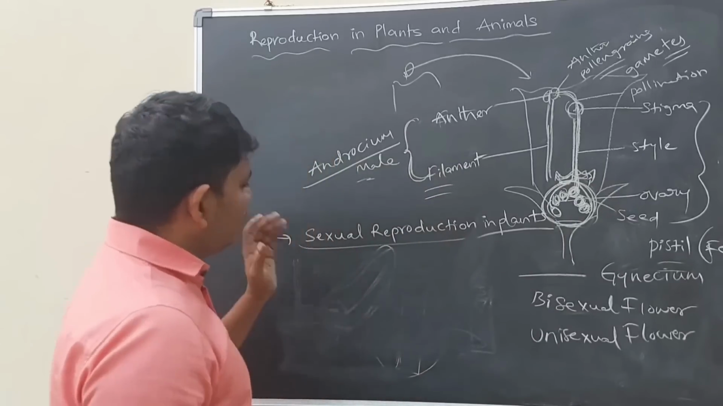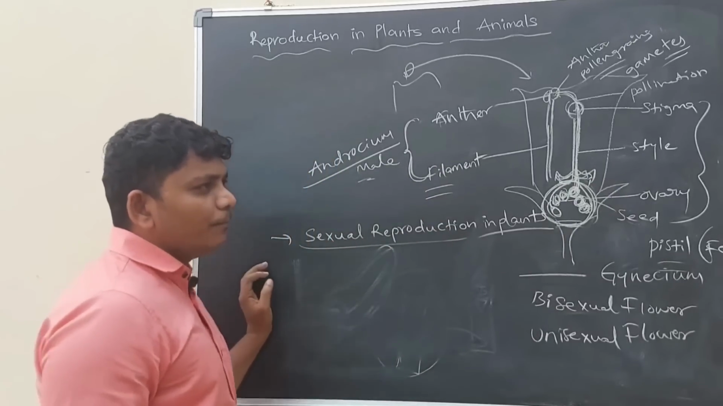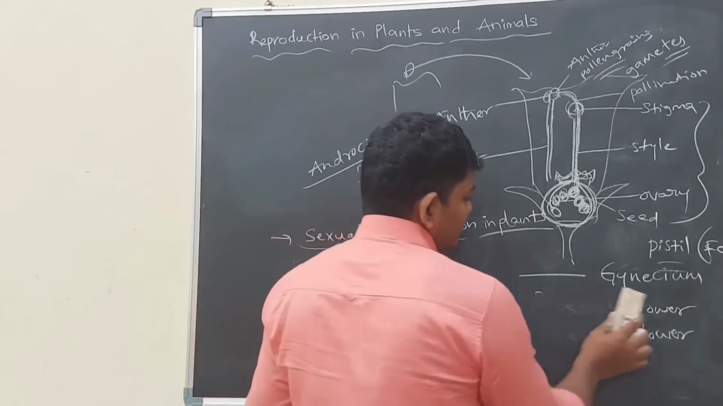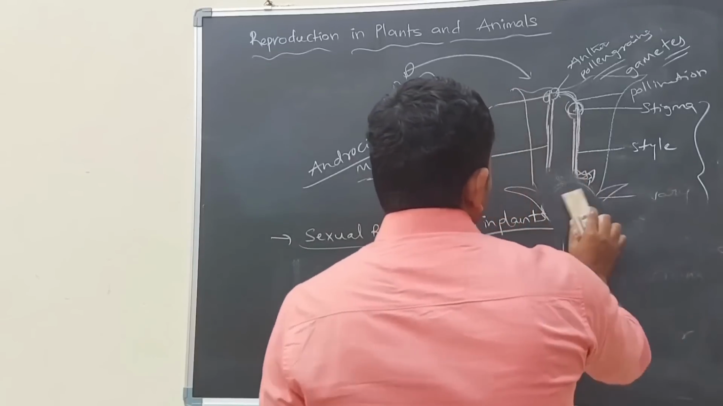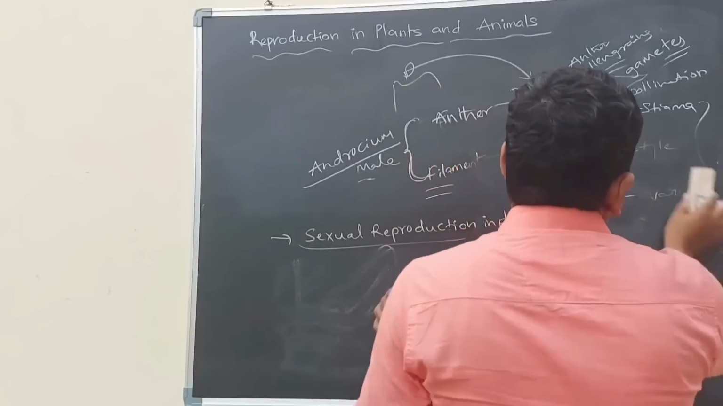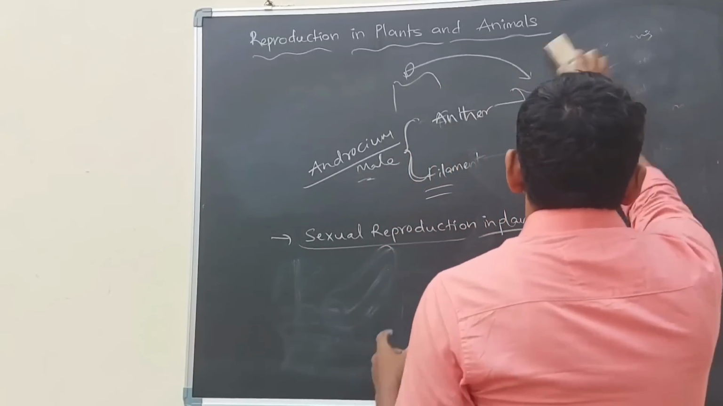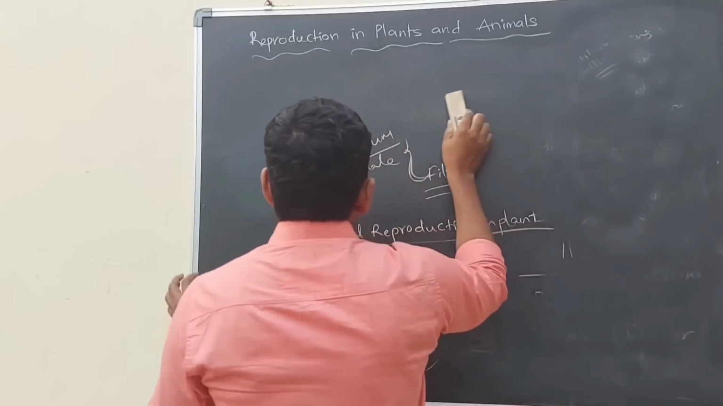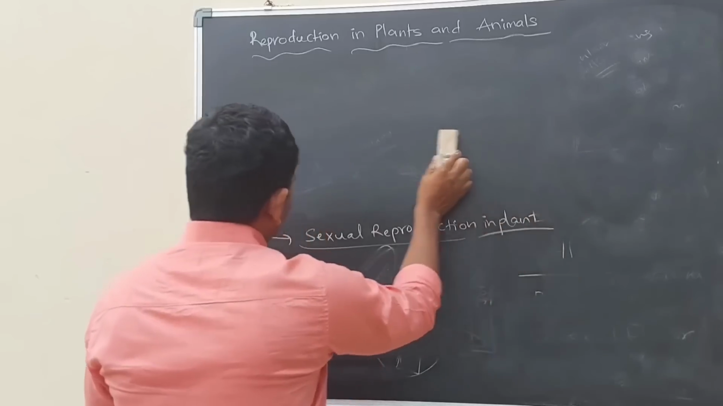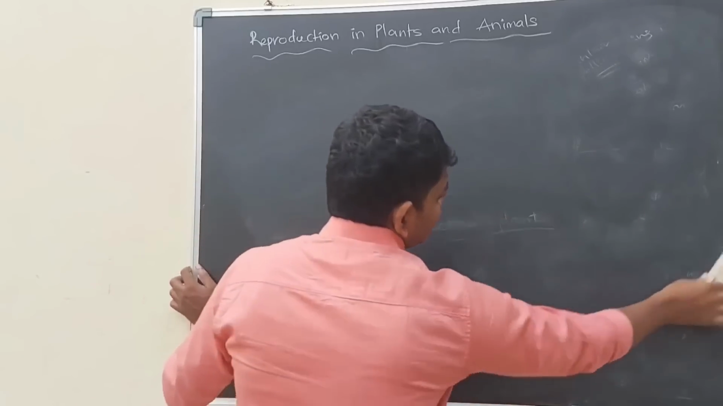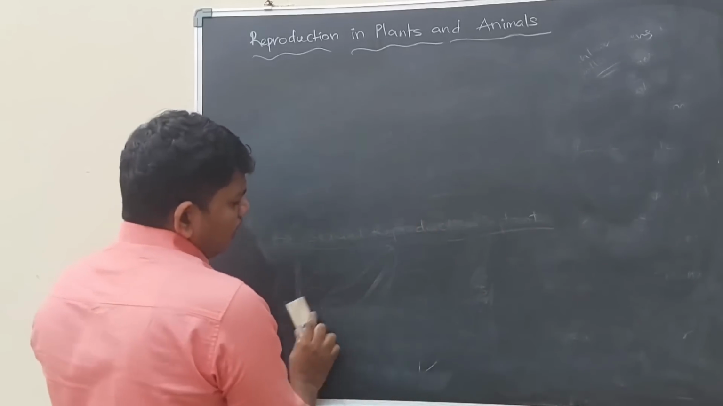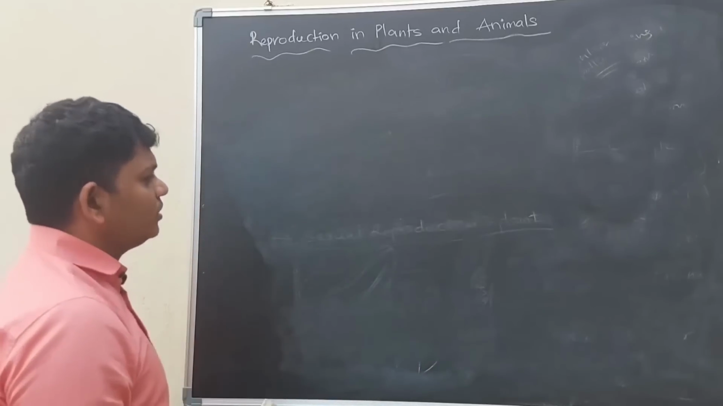This is sexual reproduction in plants. Here we have to remember one thing: male gametes are pollen grains and female gametes are ovules. After fertilization, ovules grow as seeds and the ovary grows as a fruit. That's it.